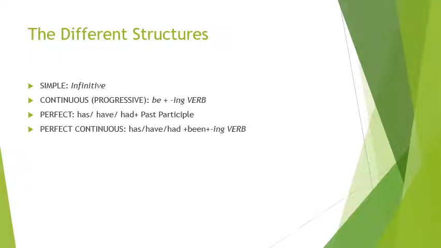Now there are four subdivisions of each tense. These are simple, continuous, perfect and perfect continuous. Now we have talked about simple tense in the previous class. In this class we are going to talk about continuous tense. Now the formation of continuous tense is subject plus be plus ing verb.